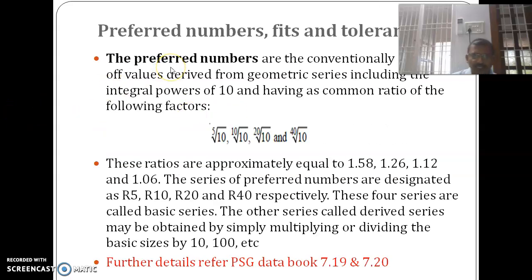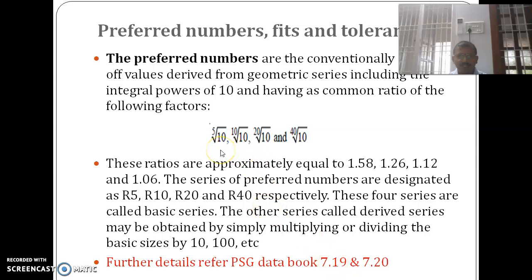Next topic in the unit 1 is preferred numbers. So preferred numbers are numbers. The main purpose of these preferred numbers is that they can be used as standards. Okay. In your PSG data book, page number 7.20, the preferred numbers are available. That is R5 table, R10 table, R20 table, R40 tables are available in your data book.